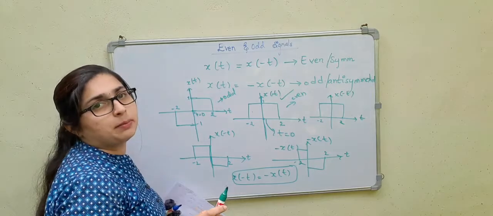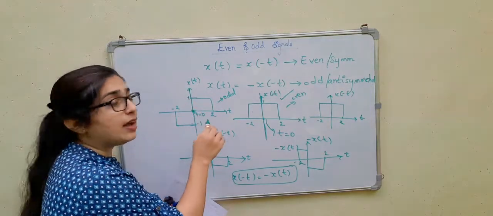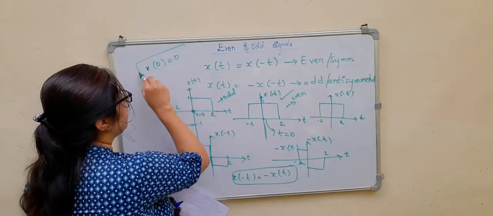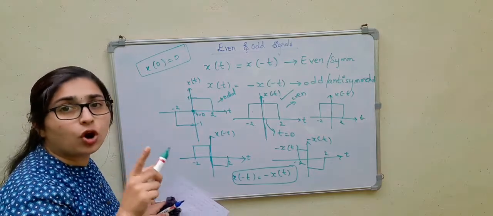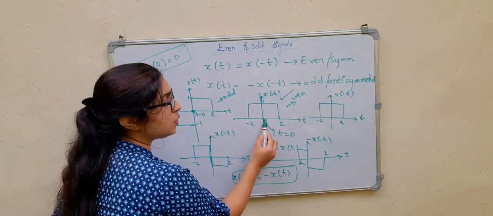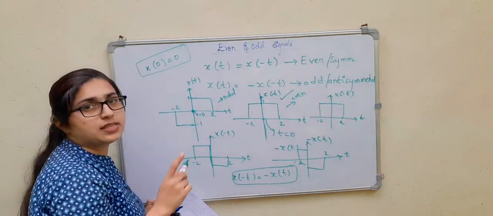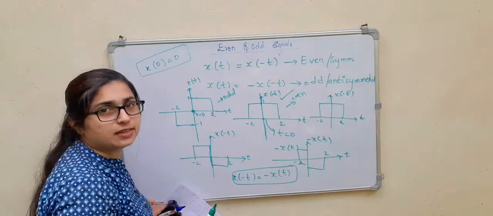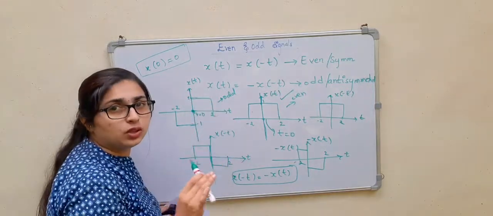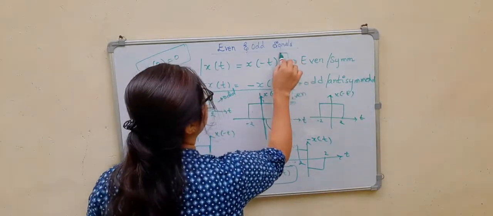Always remember, for an odd signal, the value of the signal at the origin will be equal to 0. That is for the odd signal, not for the even signal, because you can see here at t is equal to 0, it has a value 1. It's not equal to 0. But here it is equal to 0. That is for odd signals. So odd signals will always pass through the origin. This is the main condition you have to remember.